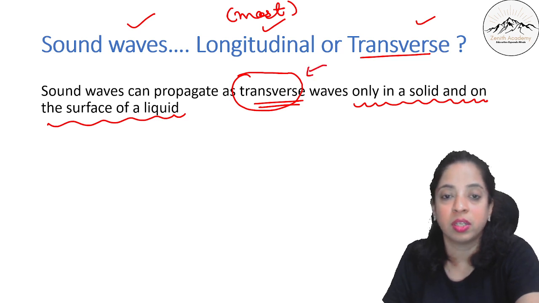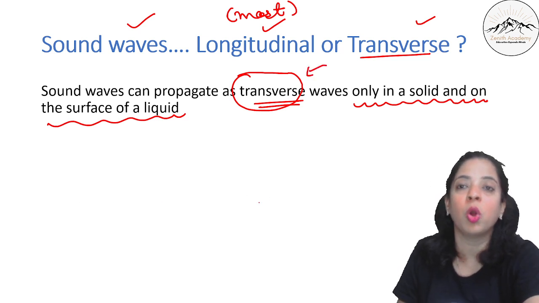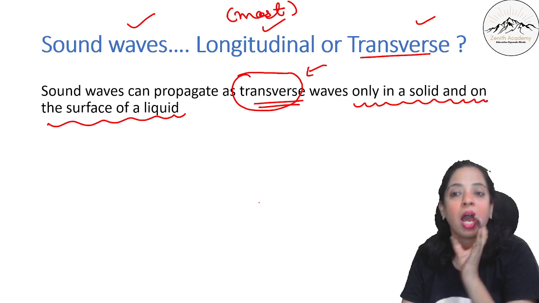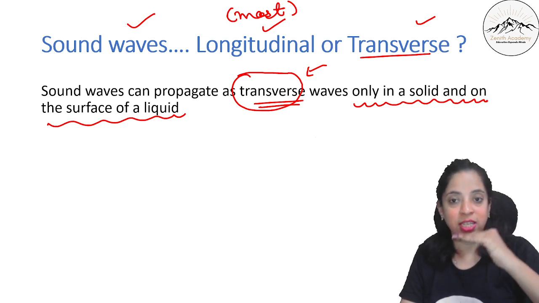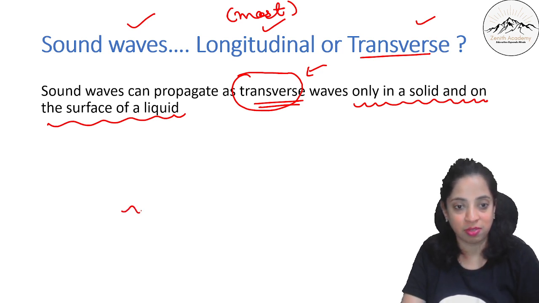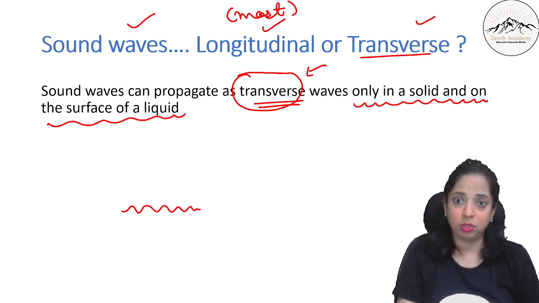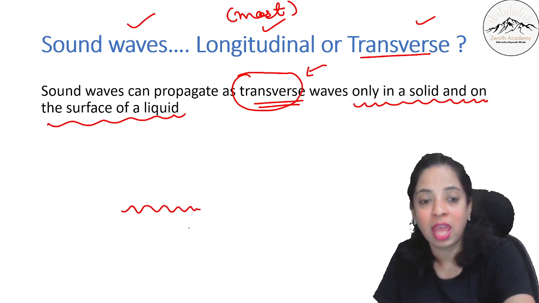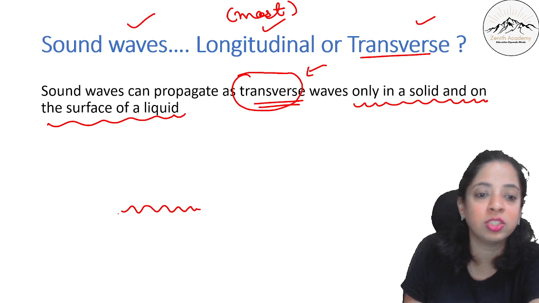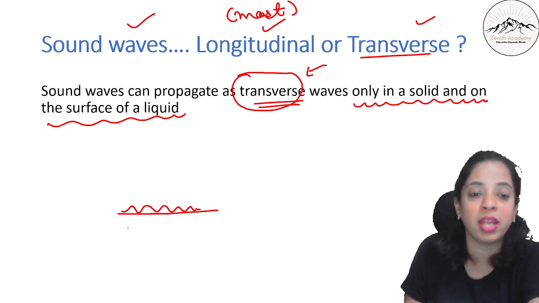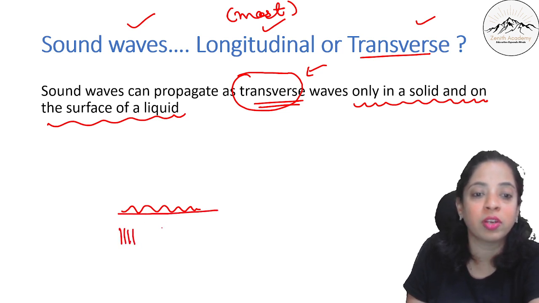Okay. So if you take a water body and produce some high pitch sound, you can see the water vibrating. So that is transverse. On the surface of the liquid it will be transverse, but inside, sound will travel as rarefaction and compression.